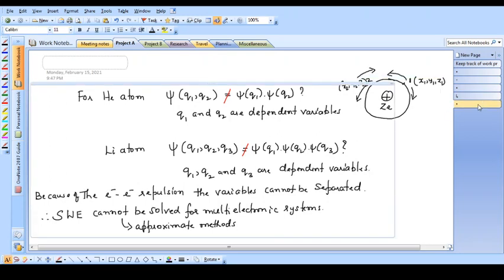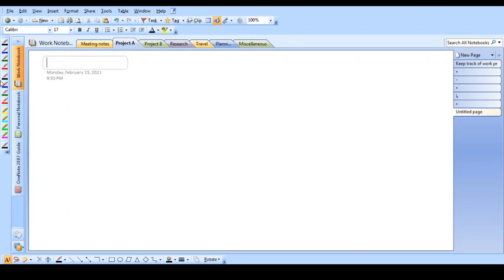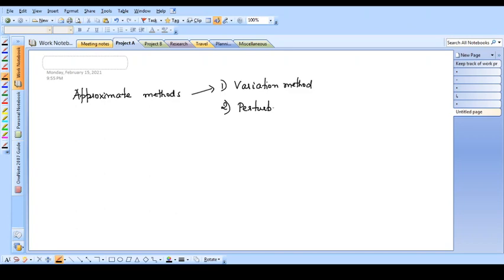There are several approximate methods that are discussed. The two prominent approximate methods that are used in quantum mechanics are, one, the variation method, and the second, the perturbation method.